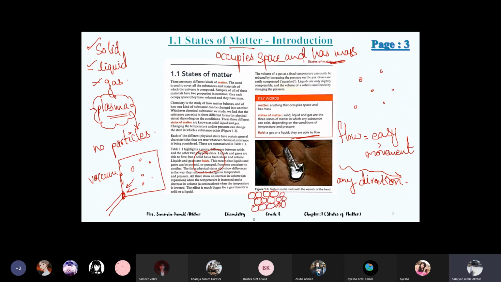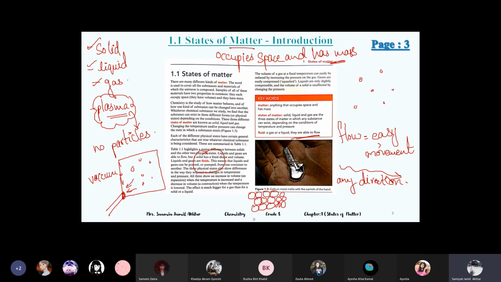The particles are very close to each other, they have no empty spaces or very little empty space, and the force of attraction between them is very strong. This force of attraction does not let these particles move easily, to flow easily. They will not let these particles leave their place, so they move at their own place.